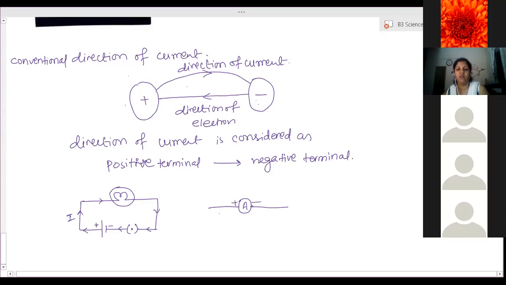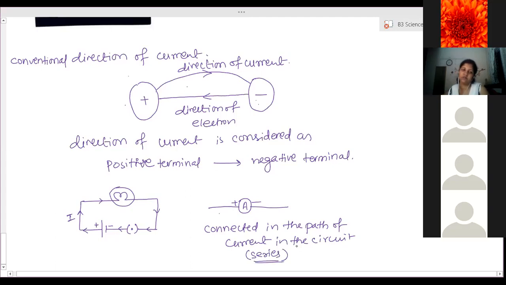This is the symbol of an ammeter. An ammeter is always connected in the path of the current in the circuit. In the path of the current means in series. We call that a series combination.